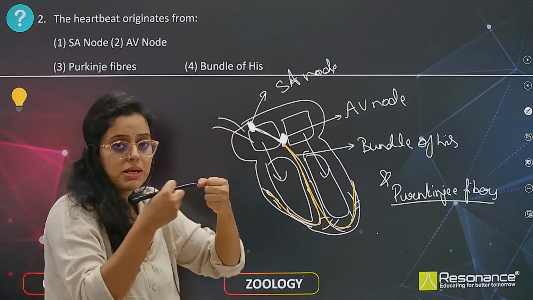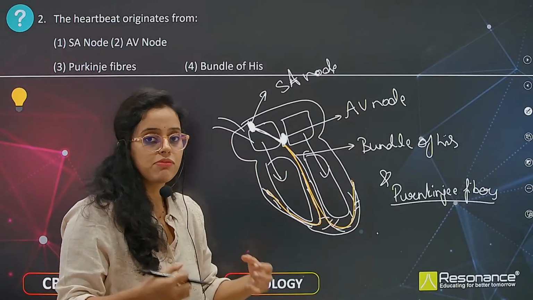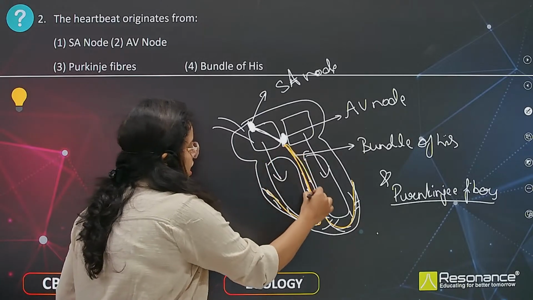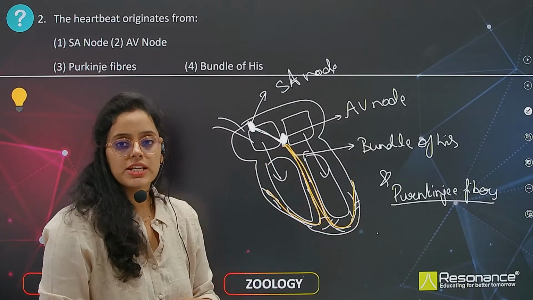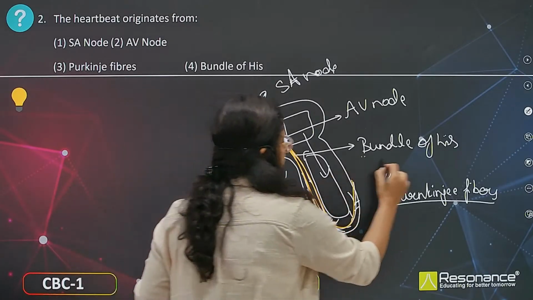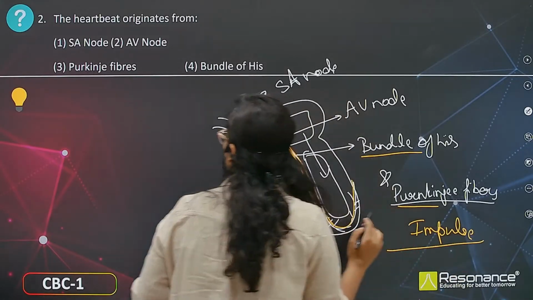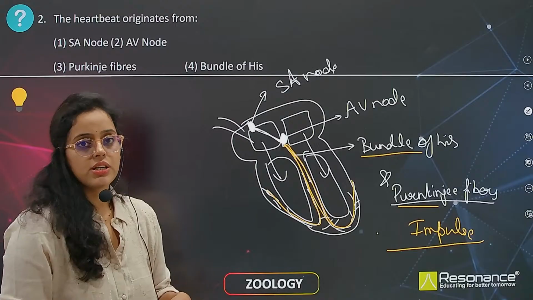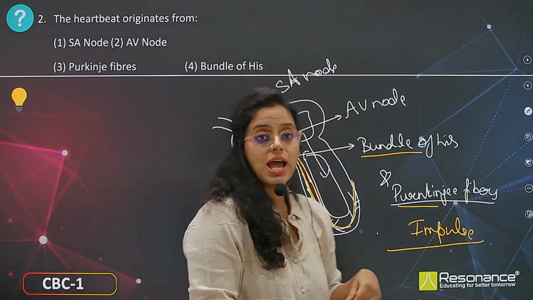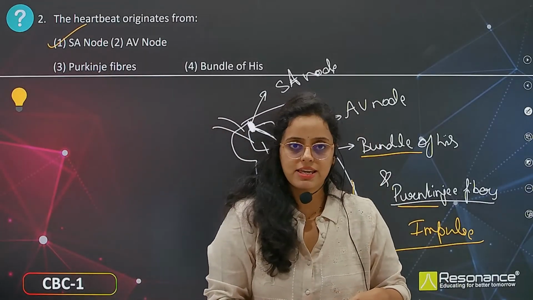Because the complete emptying of the blood from the auricles and complete filling of the ventricles should happen before the contraction of ventricles starts, right? Then the bundle of His and Purkinje fibers carry the impulse and the ventricles contract. So the heartbeat originates from the SA node. That is the reason the SA node is called the pacemaker. So the answer to our question is SA node.